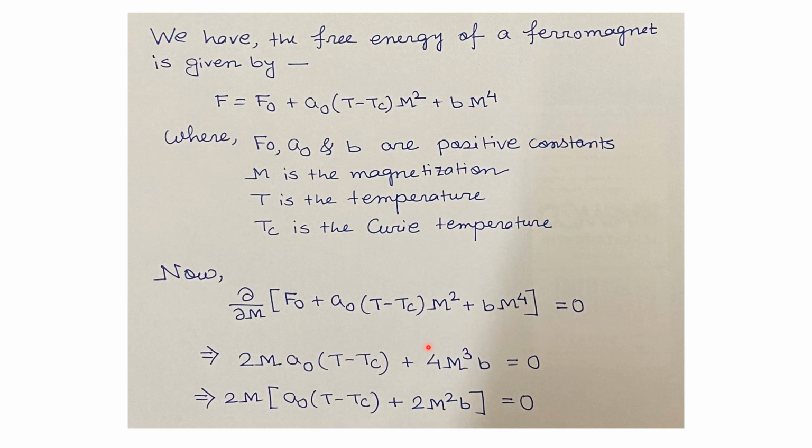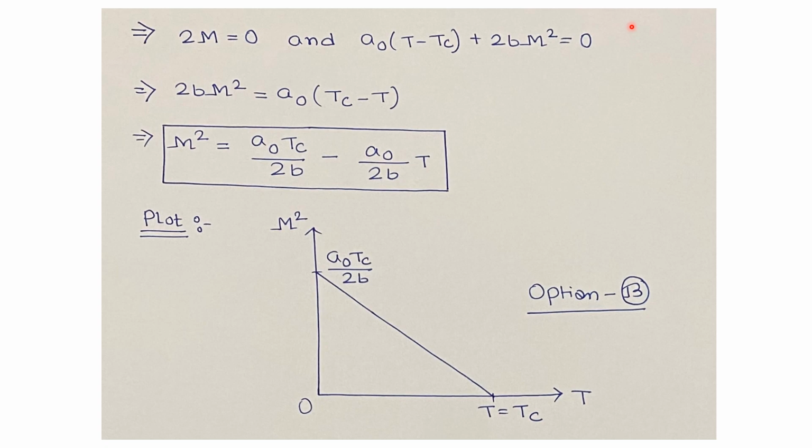So this will give 2 times M A naught times (T minus Tc) plus 4 times M cube times B equals 0. So we take 2M as common, then we will have 2M times [A naught times (T minus Tc) plus 2 times M square B] equals 0. So from the last equation we have two conditions. First one is 2M equals 0. And second one is A naught times (T minus Tc) plus 2B M square equals 0.